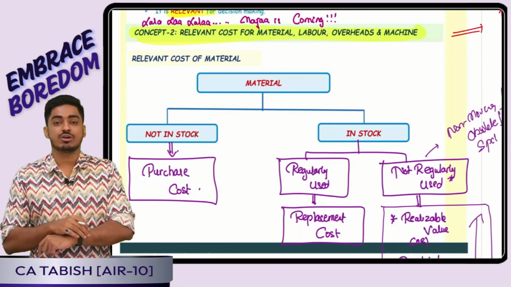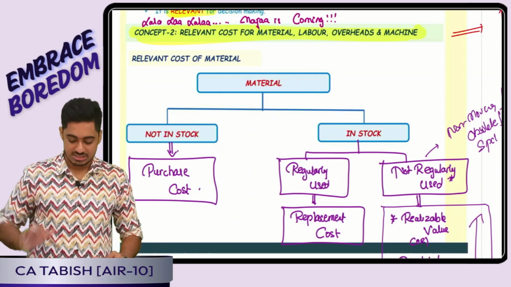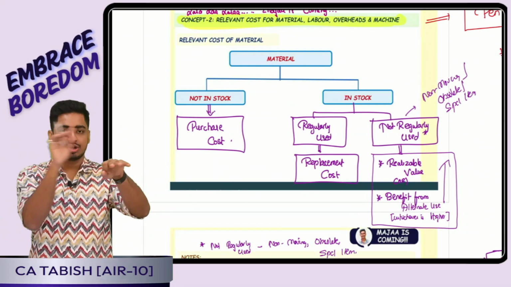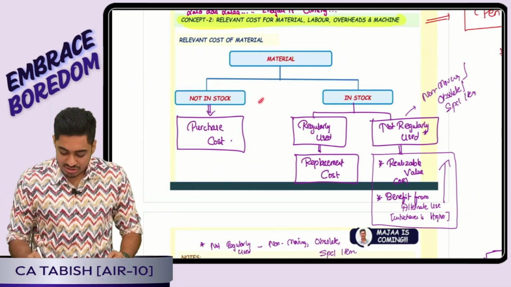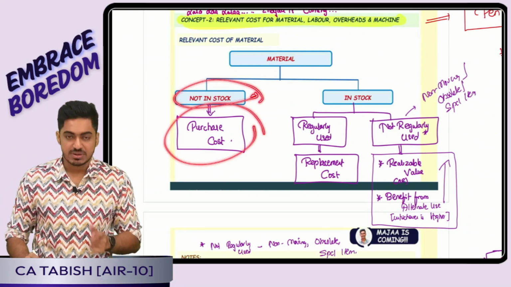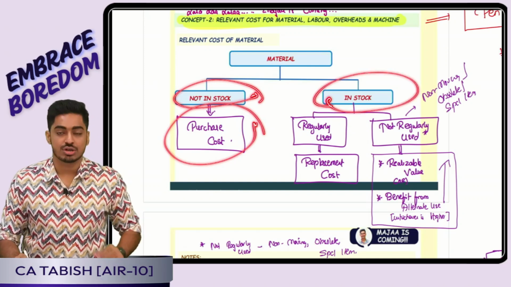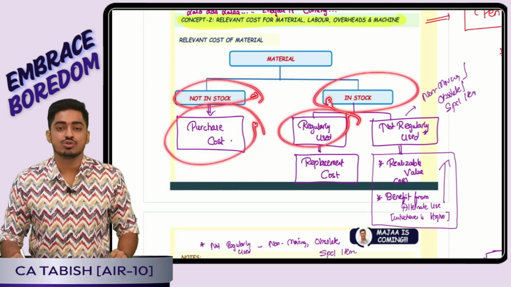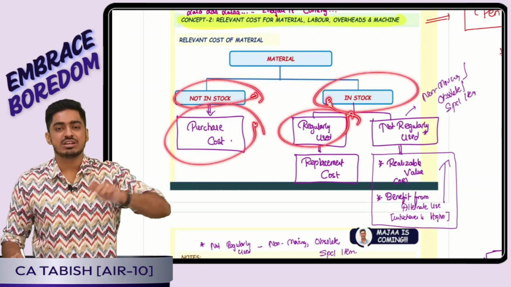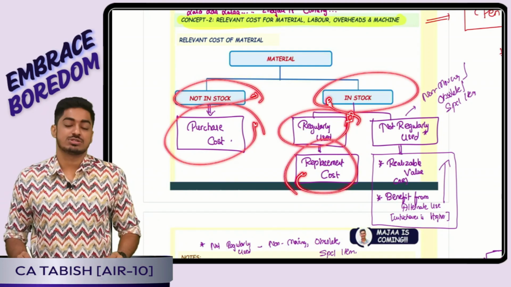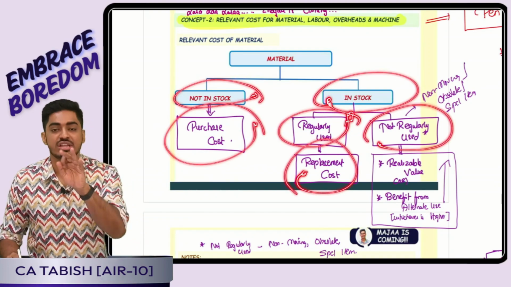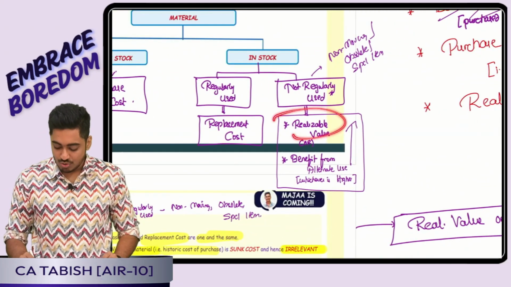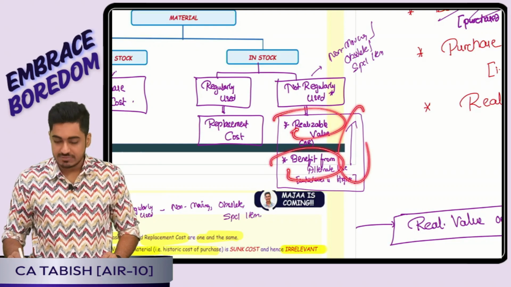Then we have discussed relevant cost in case of material, labor, overheads and machines. Firstly, coming to material. What is going to be our framework? Material. Whether it is in stock or not in stock. If raw material is not in stock, what are we going to do? Purchase. That means purchase cost is going to be relevant. Raw material is in stock. Again I will ask, boss, is it regularly used? If it is regularly used, what is going to be relevant? The replacement cost. I will have to replace that. Replacement cost is going to be relevant. If raw material is not regularly used, it means I was planning to sell it off as scrap. That means it is the realizable value or benefit from alternate use, whichever is higher.